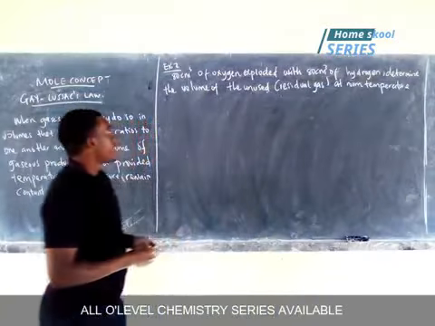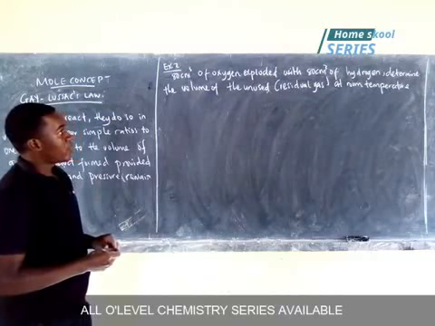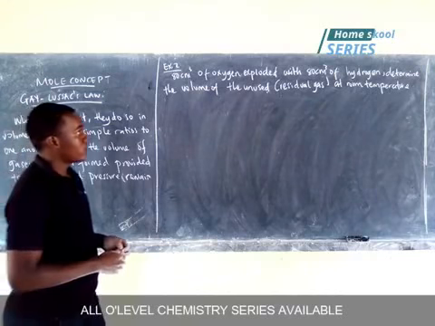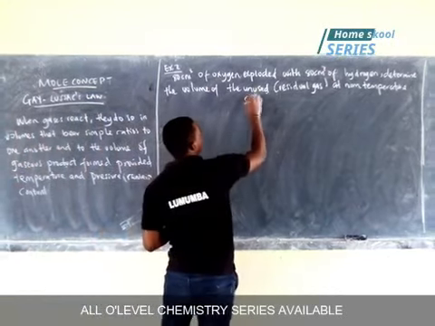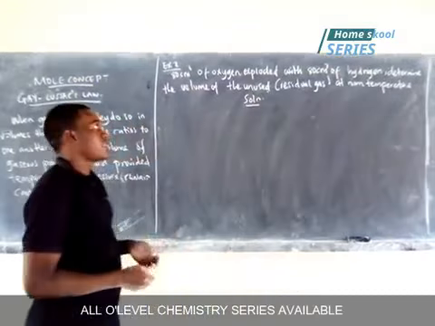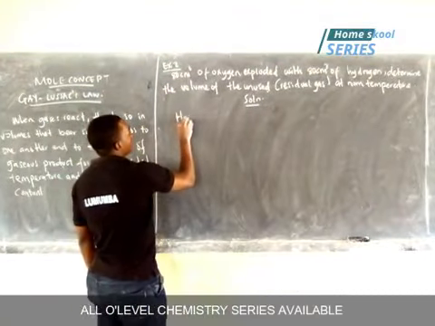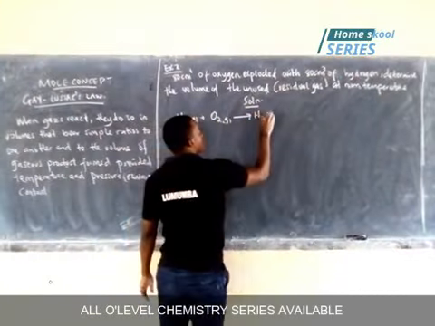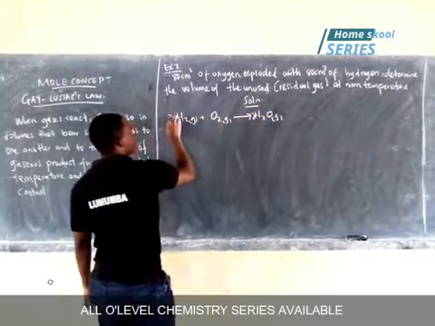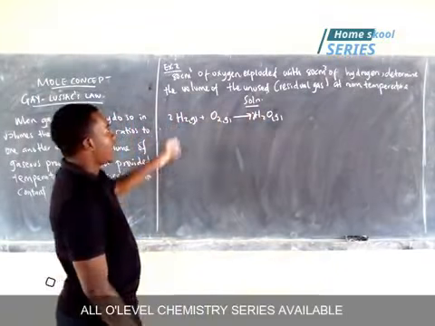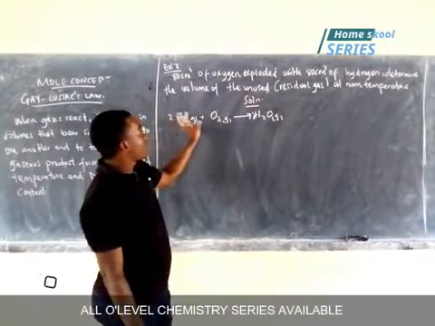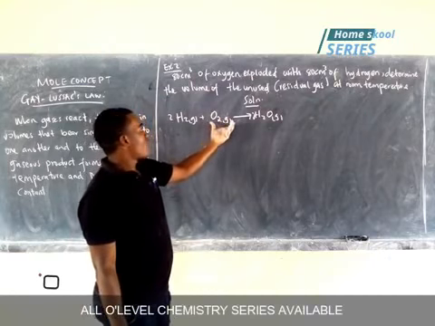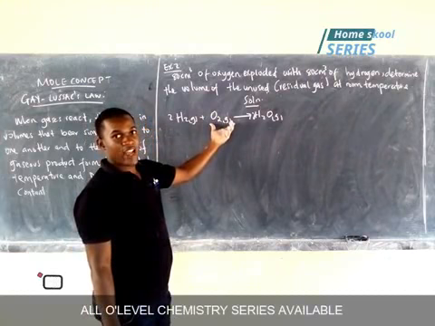Now the second example, 80 cubic centimeters of oxygen exploded with 80 cubic centimeters of hydrogen. Determine the volume of the unused or residual gas at room temperature. So solution, we need to first write the equation. It is hydrogen gas reacting with oxygen gas, giving us water gas. Right, but put here 2. So 80 of hydrogen exploded with the same amount of oxygen. So we are going to look for the amount of oxygen that was unused.